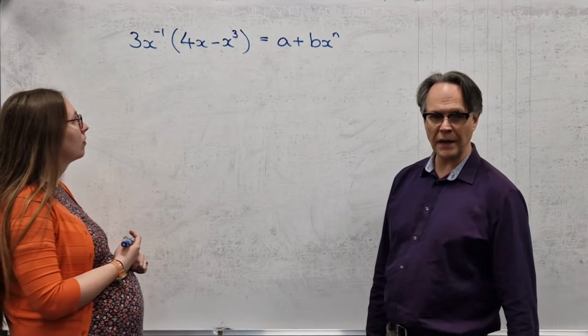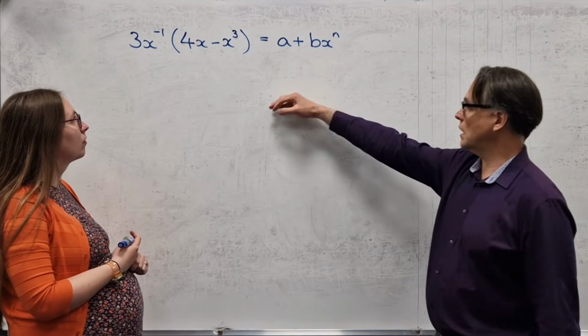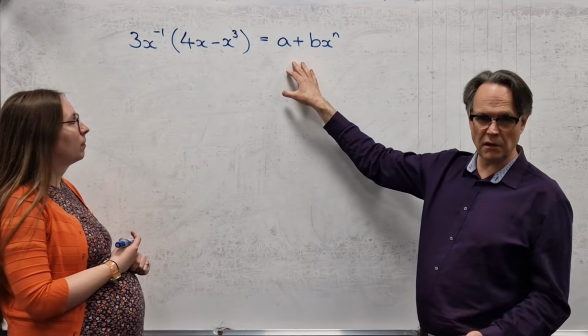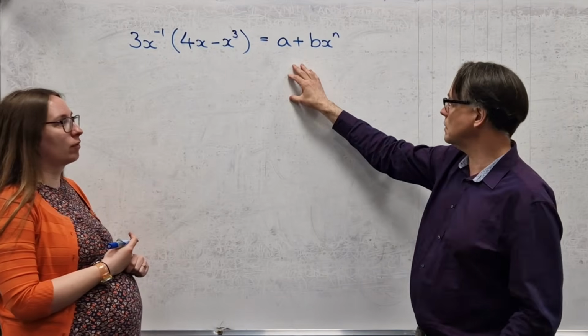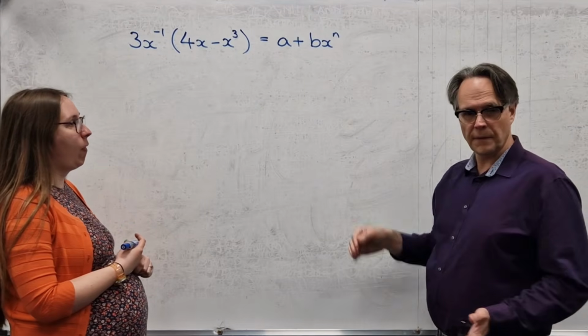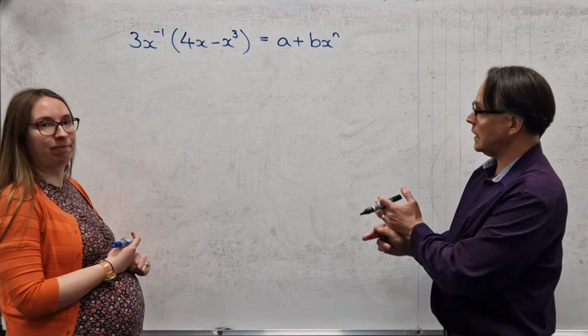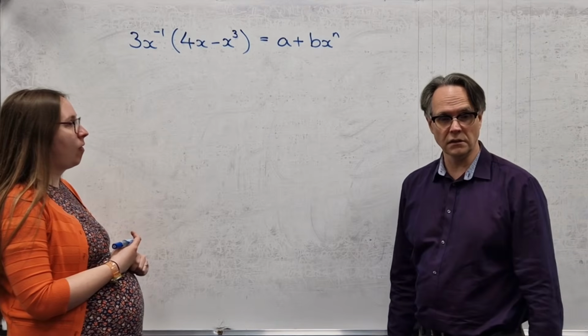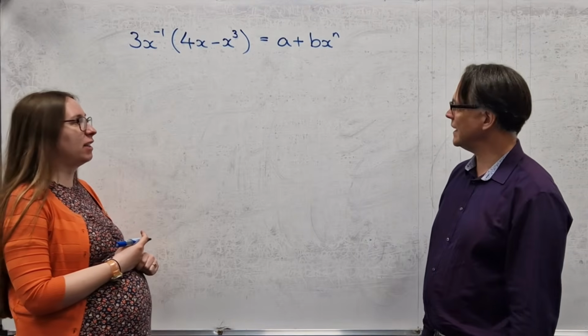They thought that meant you needed to start putting values of x in, like x equals 1, x equals 2, maybe to get some simultaneous equations to solve. That's massively overcomplicated.